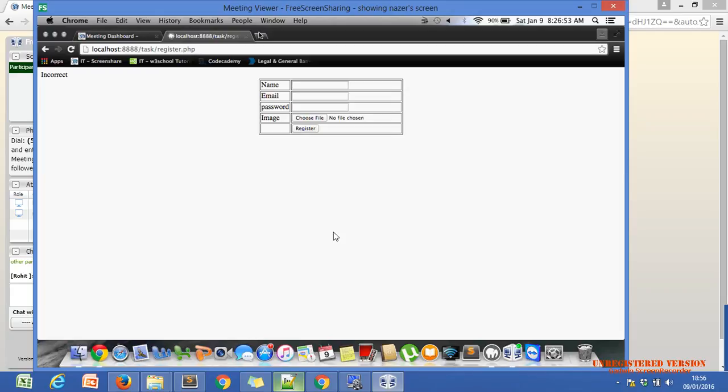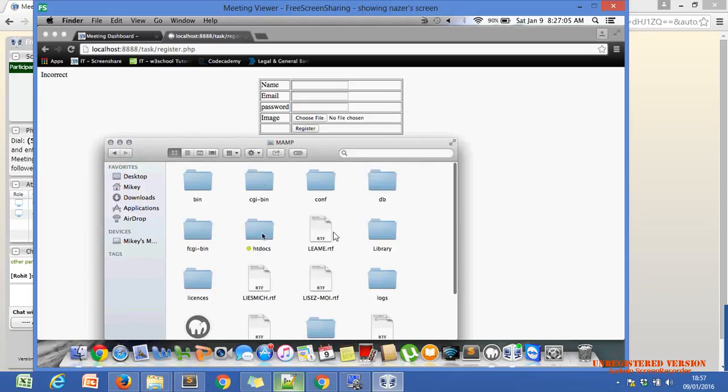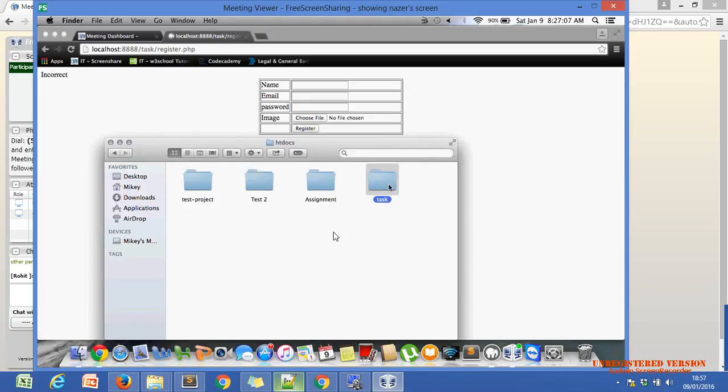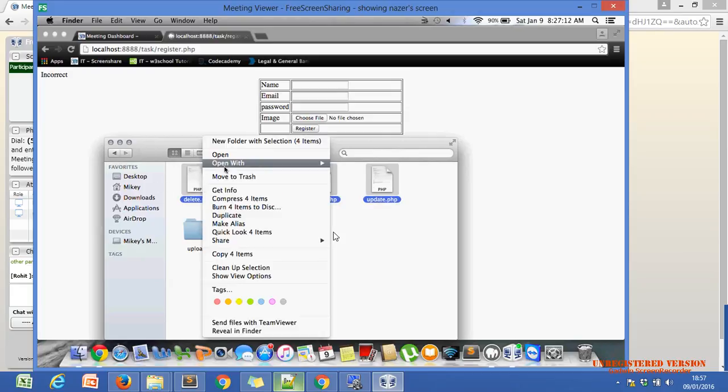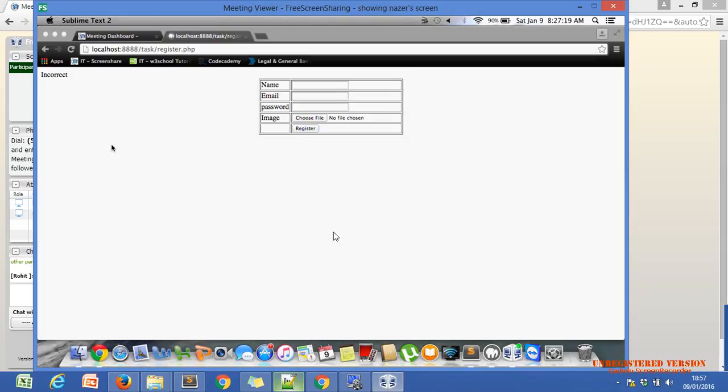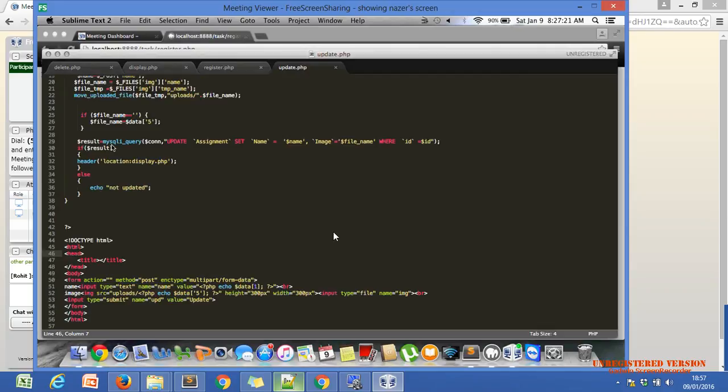Okay, just show me the register page, register.php, in our Sublime Text. Whenever you select an image, you can select from anywhere. We just save our image to our folder, meaning our server folder. Did you get the point, Nazar? You can select our image from anywhere. Okay, let's see register.php.